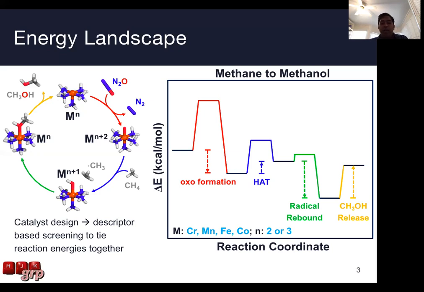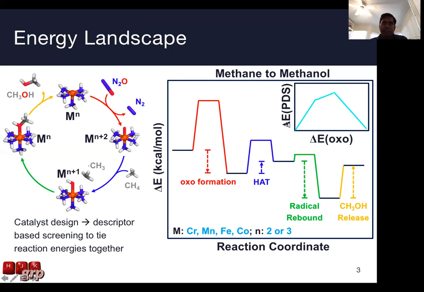And so that way you would build up a volcano where you have the potential determining step here, as well as the reaction energy that is your descriptor here. So in this case, the oxo formation energy. And you would build a volcano plot, and you would want to find something at the top of the volcano plot, which is your goal here for inverse design. And you would find a catalyst that has an optimal reaction energy for this reaction.